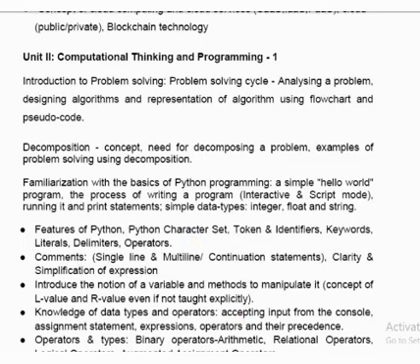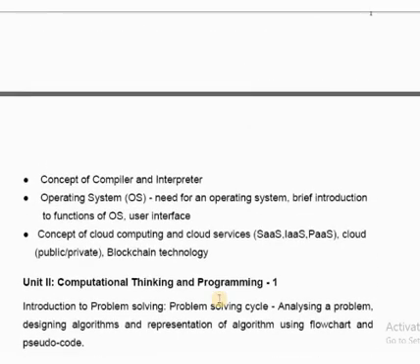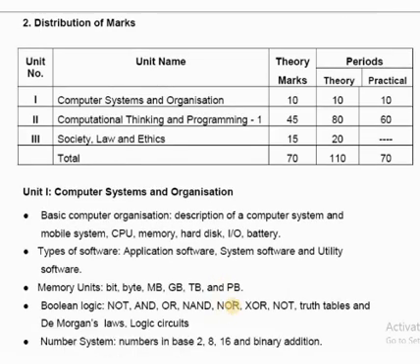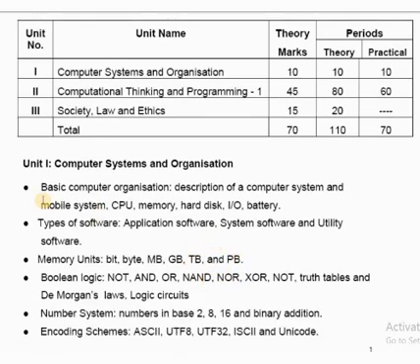Okay, so in the next class we will start with unit 1, and I'm expecting that computer organization, like input, output, CPU, battery, and these things you people already learned in your previous classes, so I'm not taking these two topics. First is basic computer organization, second is types of software.